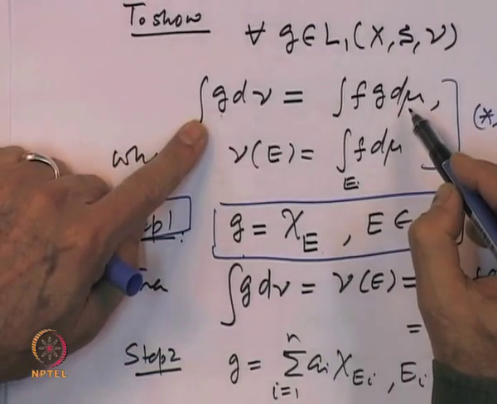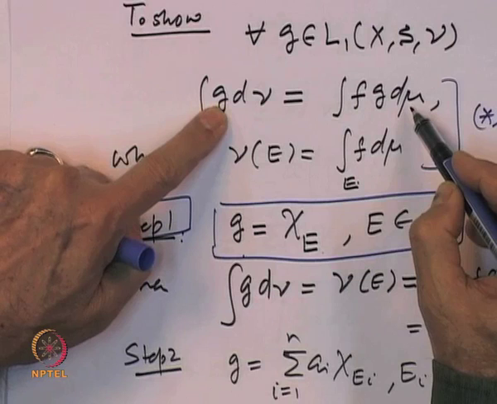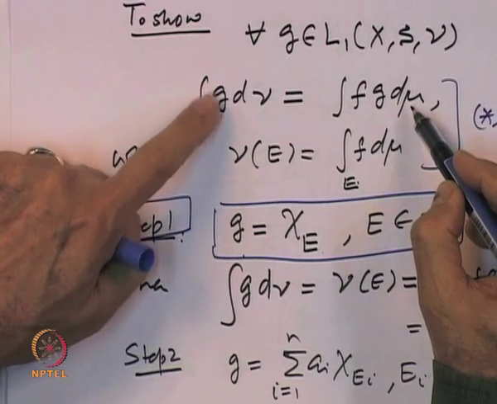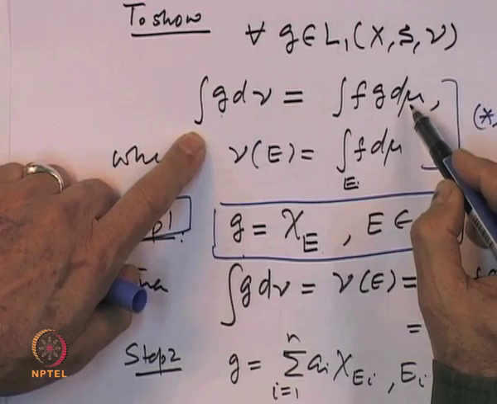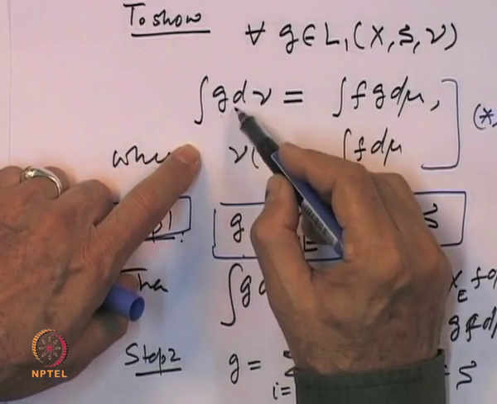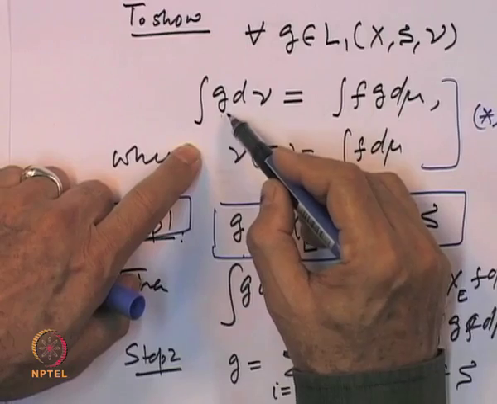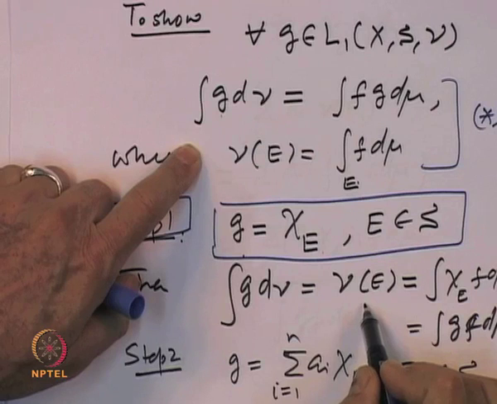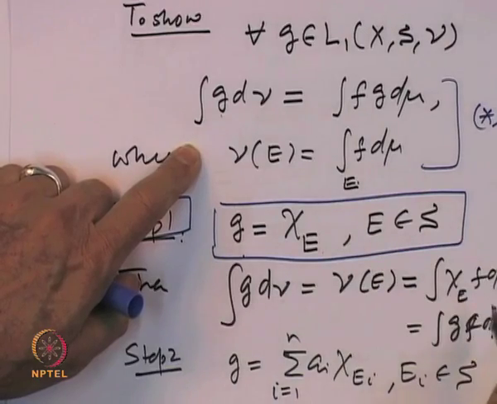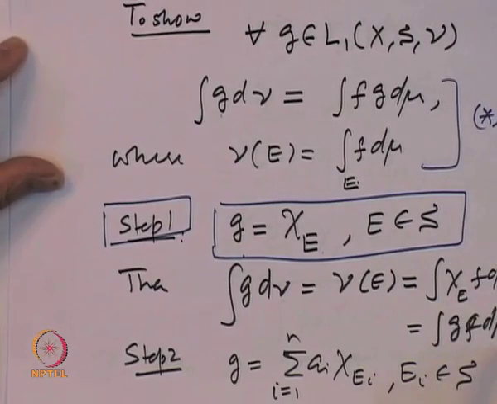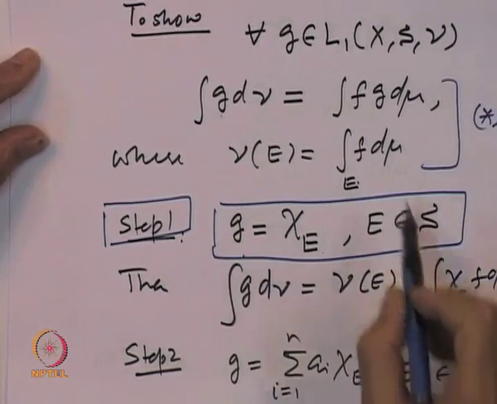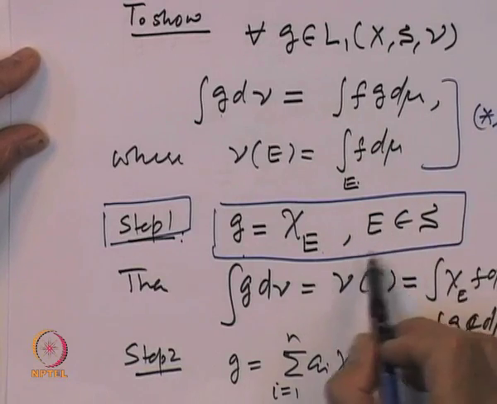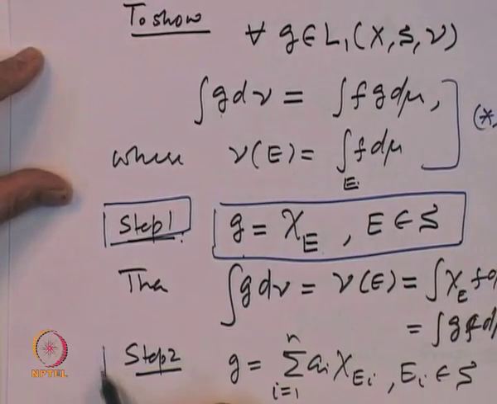When g is the indicator function, the left hand side is the integral over E of the constant function 1, which is equal to the integral d nu, that is nu of E, which by definition is the integral of f over E. That is true.